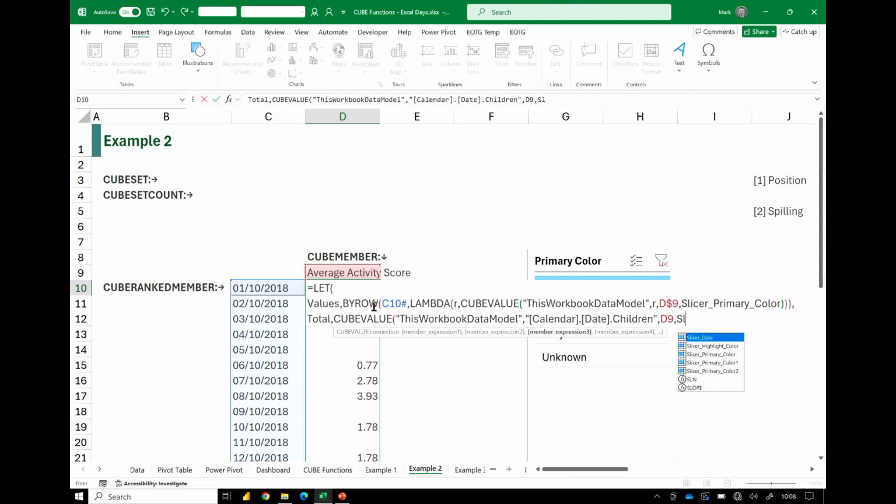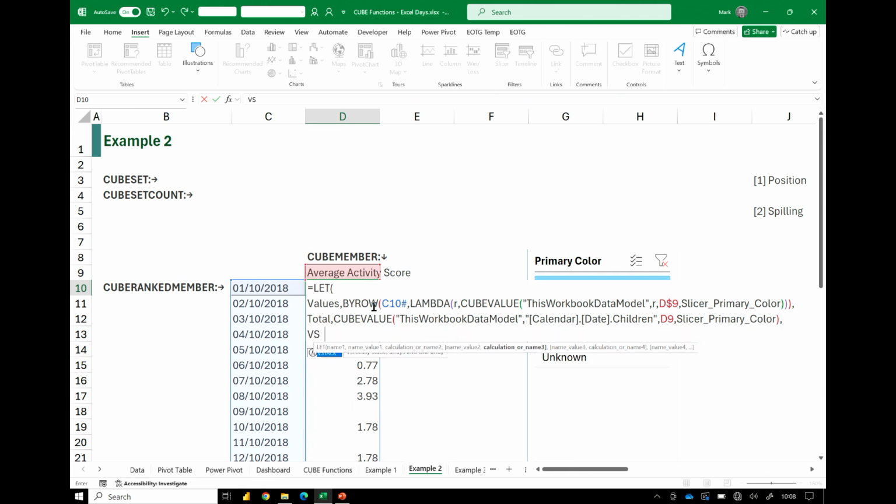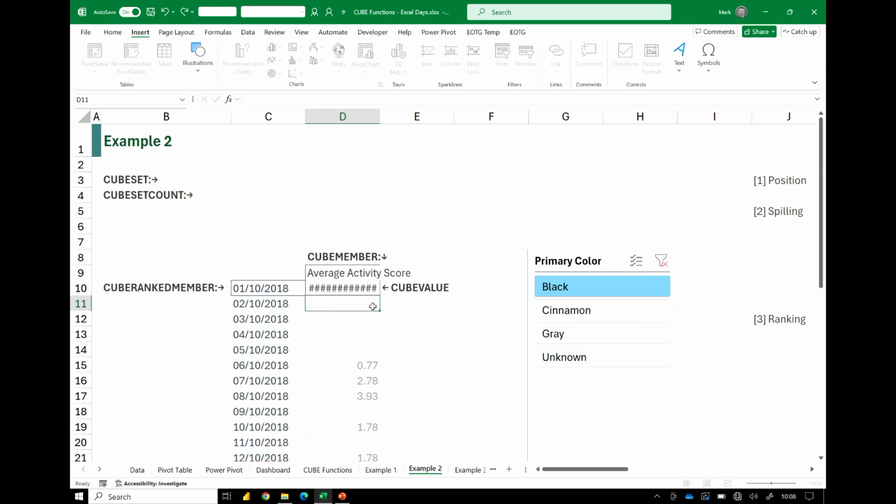We want to connect that to our slicer. I think I've got everything right there. We can close that bracket, and then using a VStack, these are values, comma, total, close that bracket, close another bracket, press return.